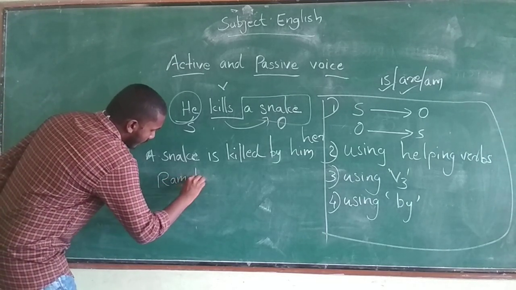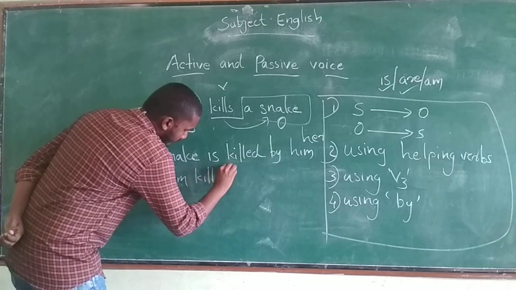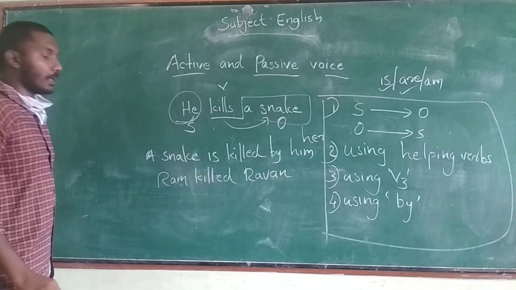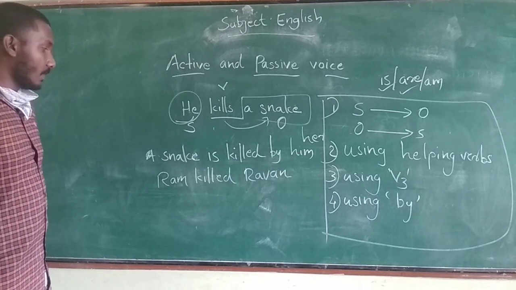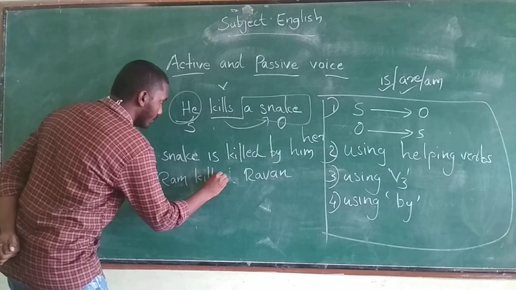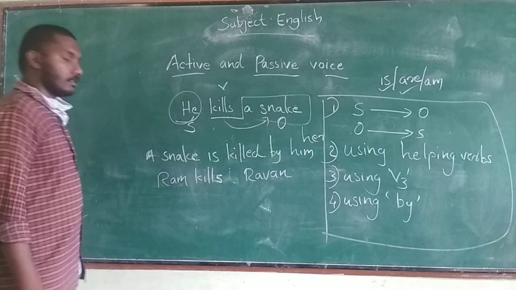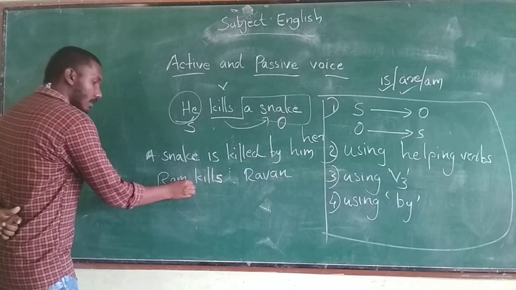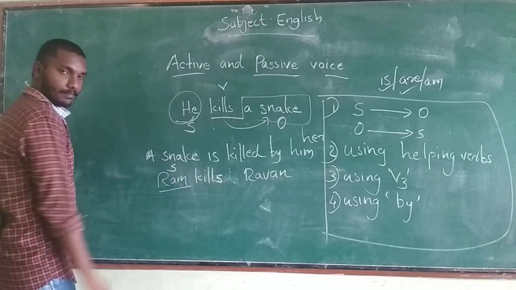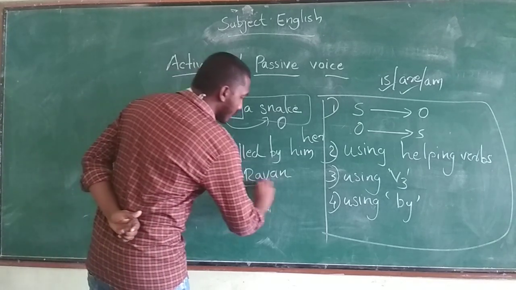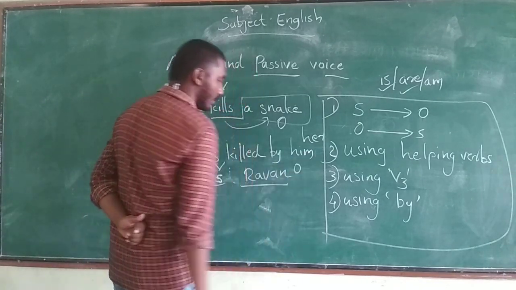Ram killed Ravan. For a simple example, Ram kills Ravan. We are discussing simple present, so we can use kills in simple present also. So you can see here, Ram is the subject, the verb is kills, and the object is Ravan.